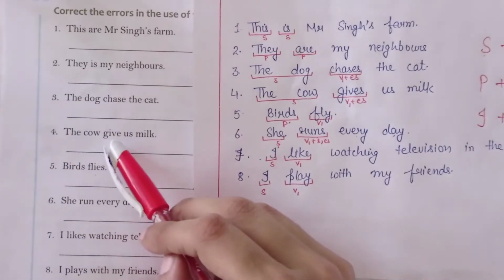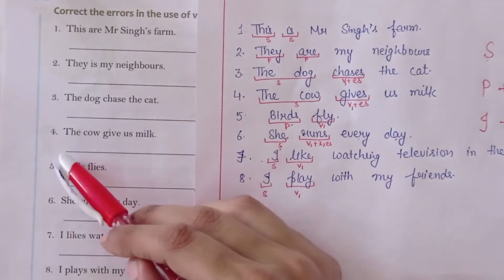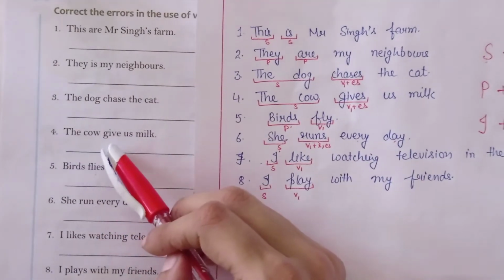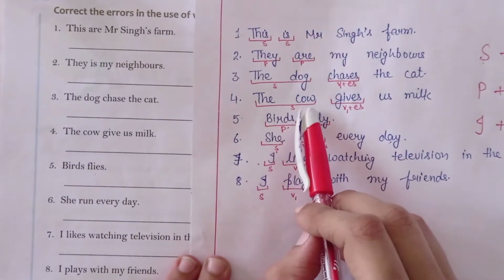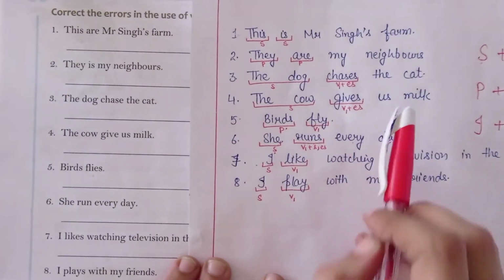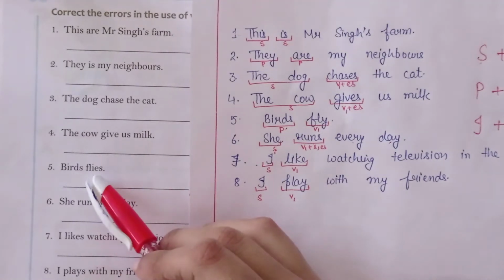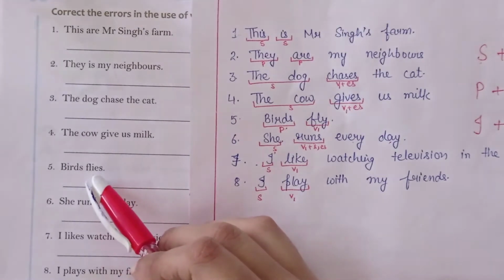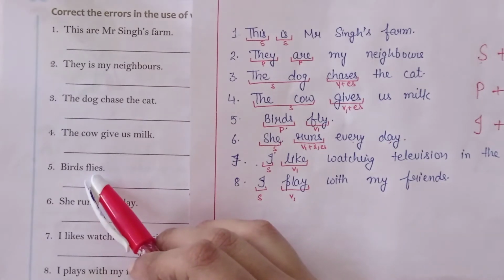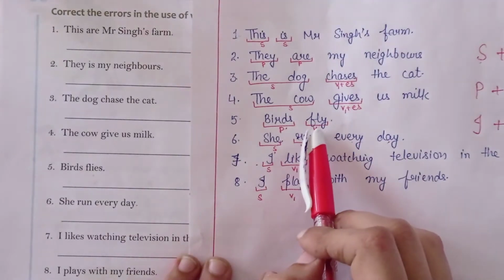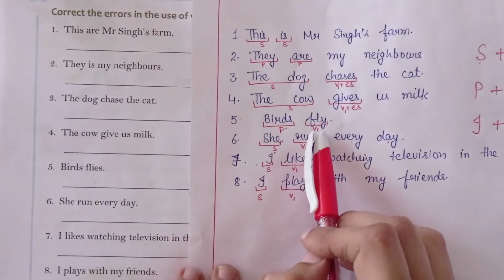Next is the cow give us milk. The cow is singular, the verb is plural. So we will again replace the plural verb with singular verb, and we will write the cow gives us milk. Birds flies. Birds is plural and the verb is singular verb. So again these are not in agreement with each other. So we will replace it with a plural verb which is birds fly.